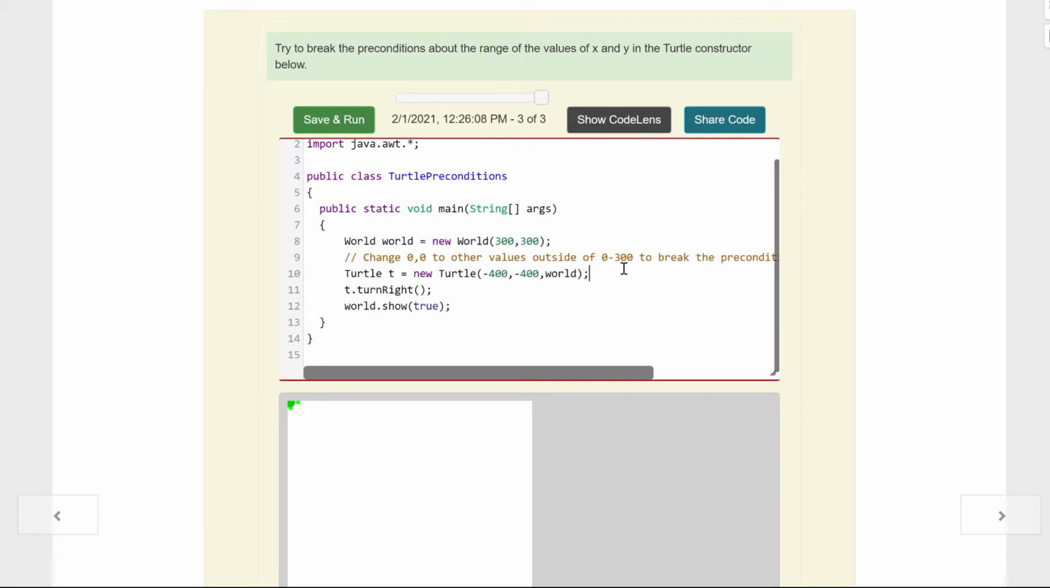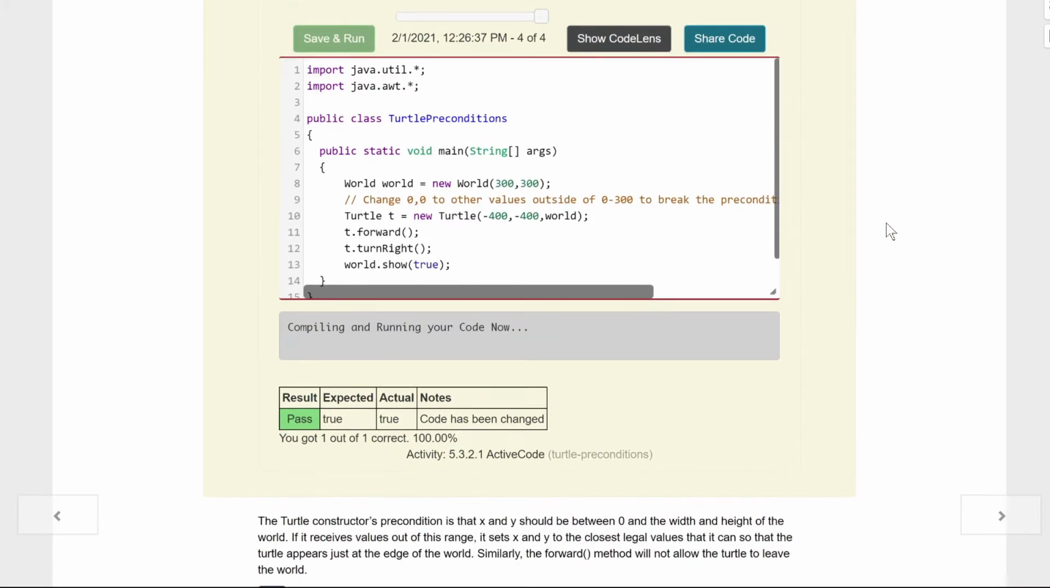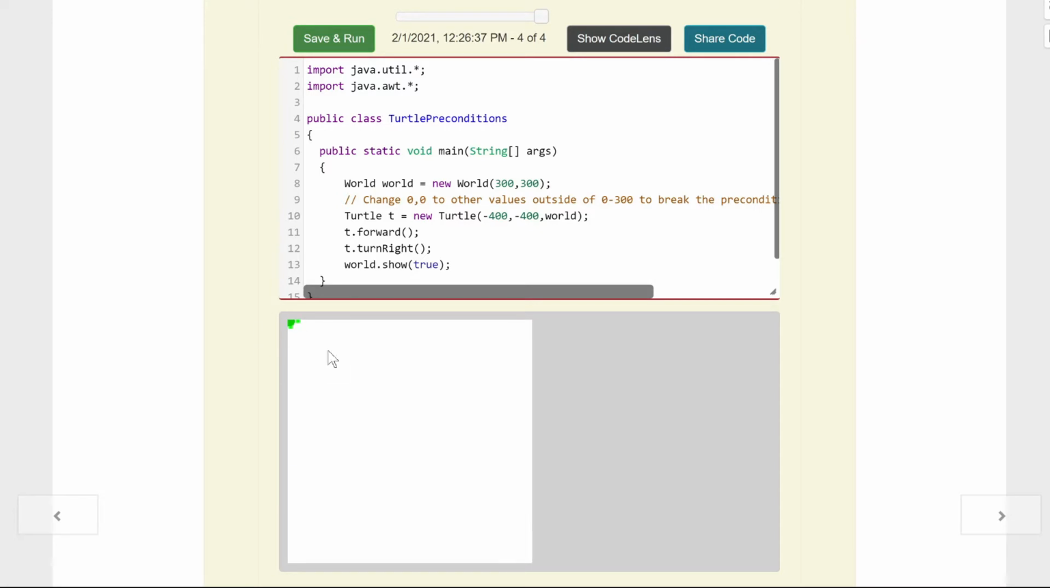So let's just go t.forward, just like that, and hit save and run. Turtle can't move. So it looks like the turtle's stuck on the end no matter what, even if it should probably be somewhere over here. It's really just going to the end of the canvas. Doesn't matter if we move forward, backwards, whatever, kids. Once we're out of bounds, we're out of bounds.